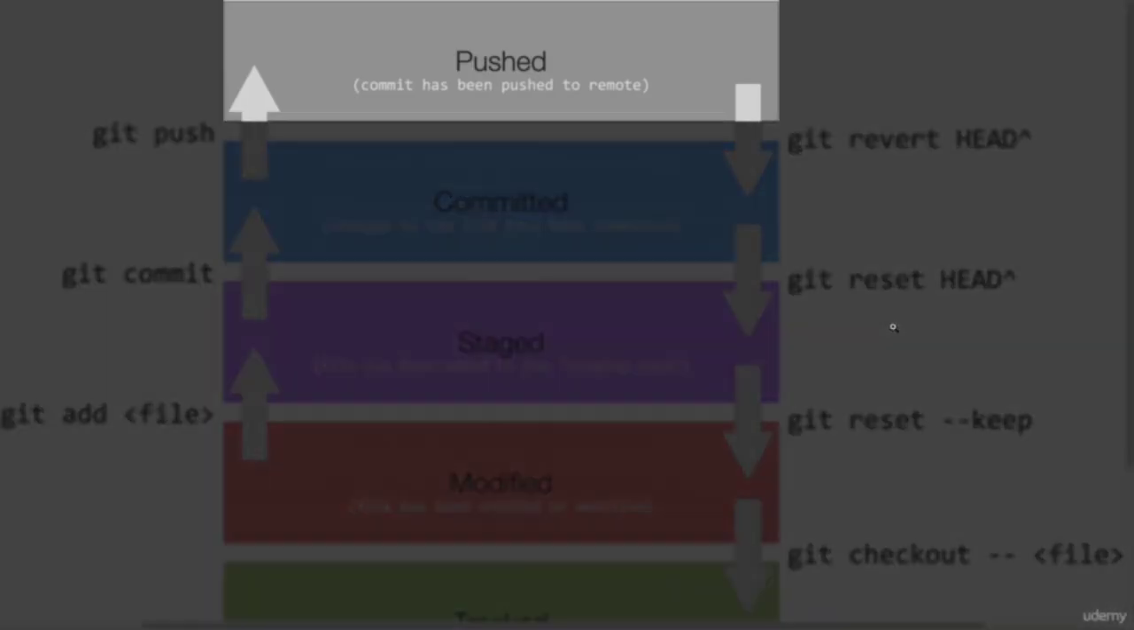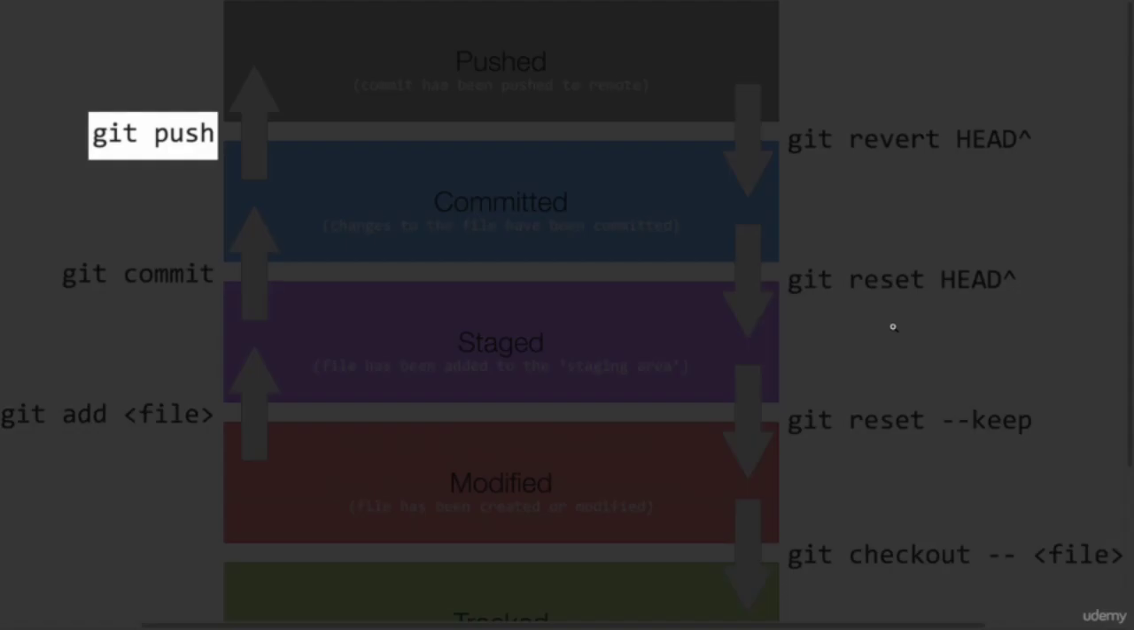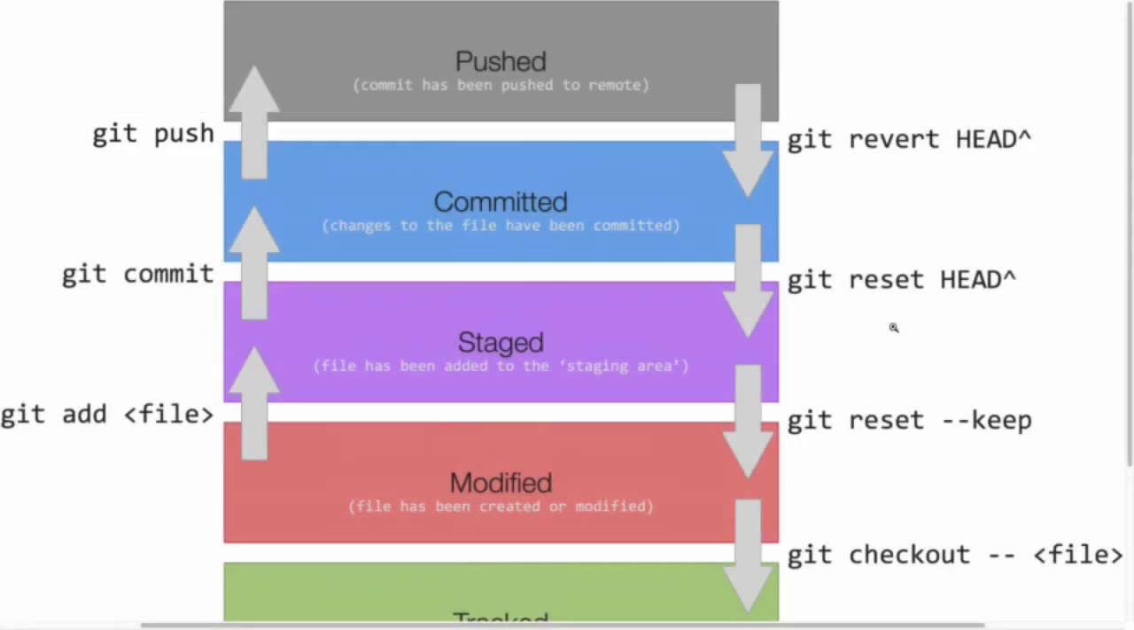Finally, the last status is pushed. And that happens when you've got one or more commits that you've made locally and you want to put them in the GitHub repository for other people to see or use, or just to store them remotely for security purposes. Once you've got one or more commits, you can do git push, and that will push those commits over to the remote repository. Remember, the remote repository may be in GitHub, but there are also other services like GitLab or Bitbucket that are also available.